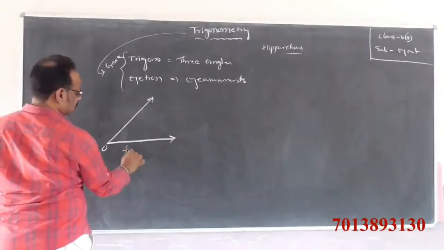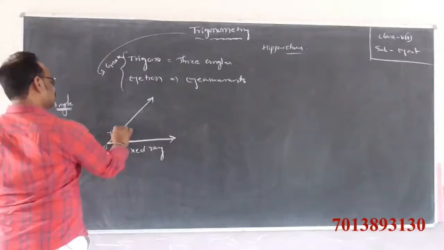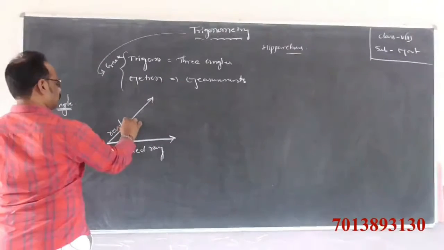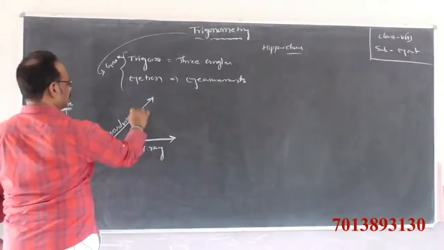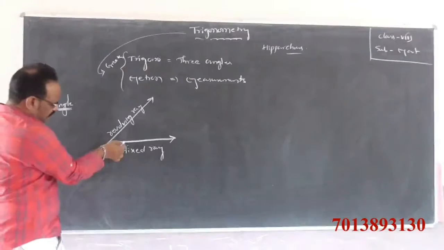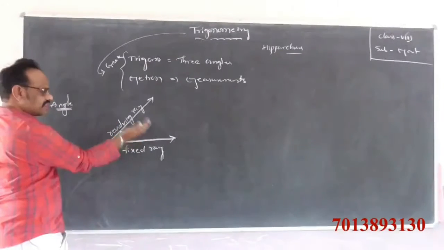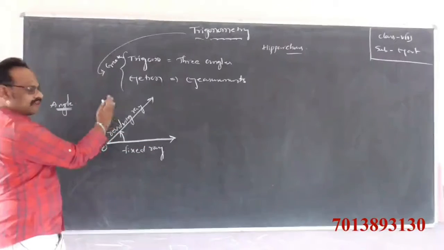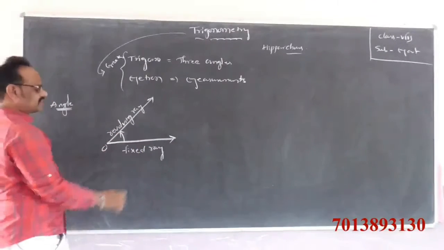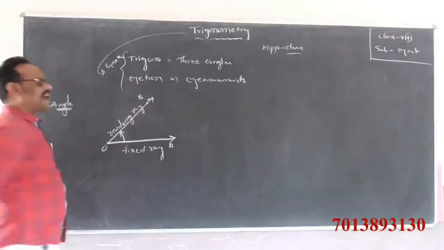This is the fixed ray. This is the revolving ray.